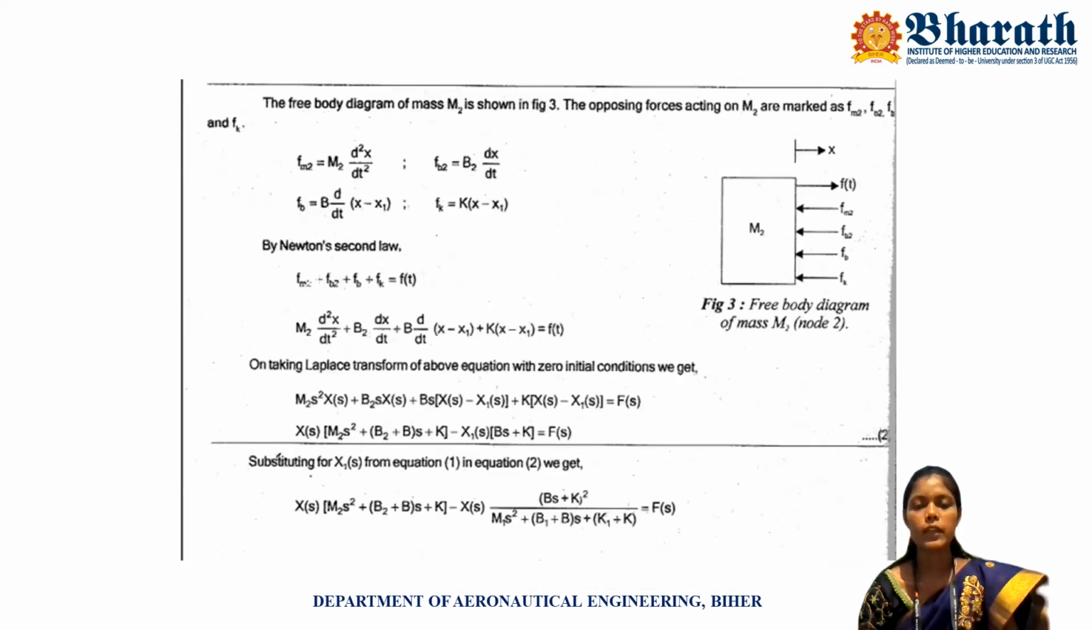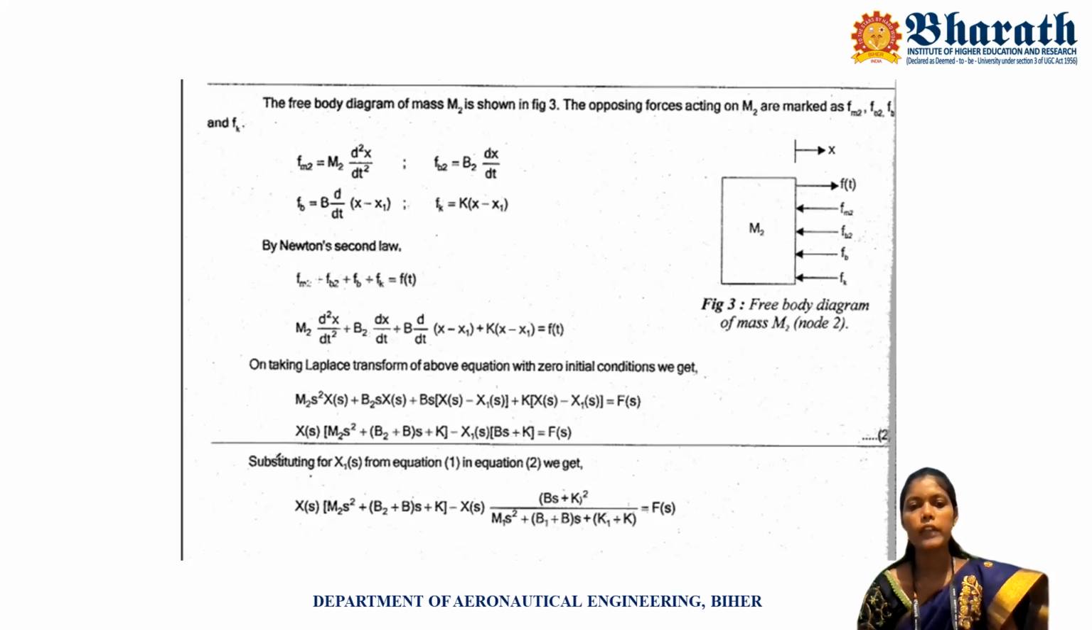FB is equal to b into d by dt of (x minus x1). F of k is equal to k into (x minus x1). By Newton's second law, f of m2 plus f of b2 plus f of b plus f of k is equal to f of t, because the applied force is f of t and the opposing forces are f of m2, f of b2, f of b and f of k.